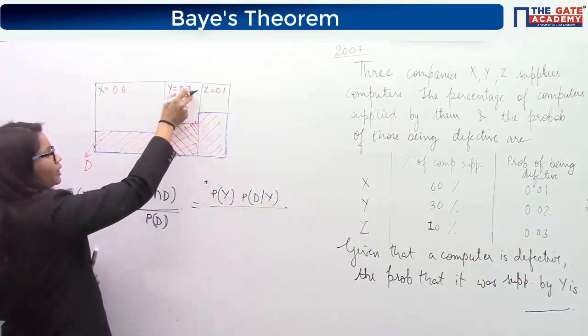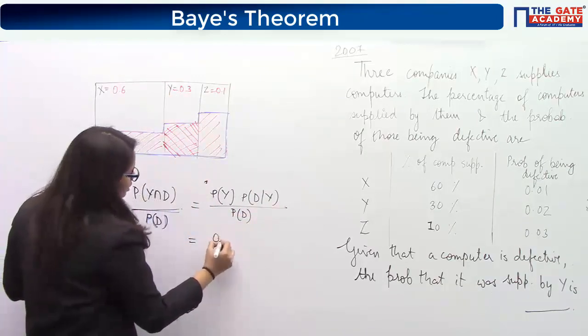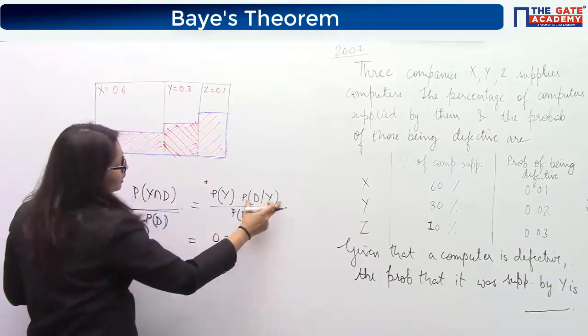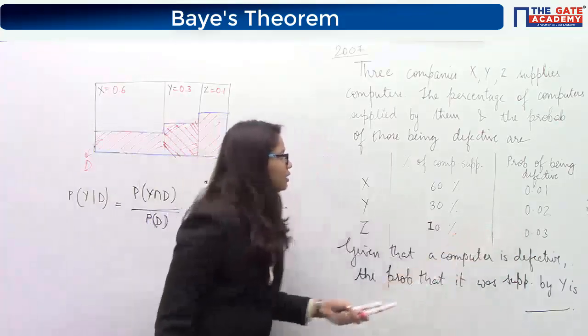Because I know the probability of Y, and this is the probability of being defective. So just solve this: 0.3 times D given Y, which will be 0.02.